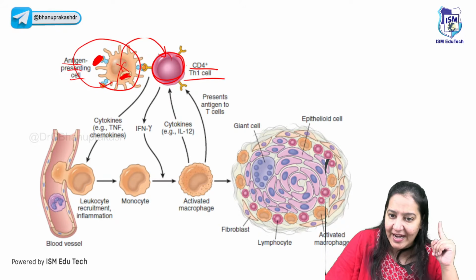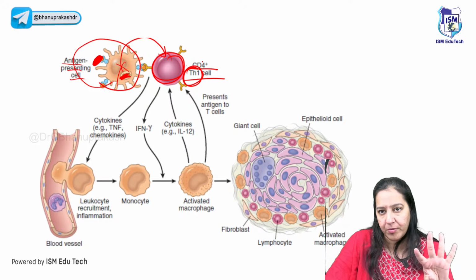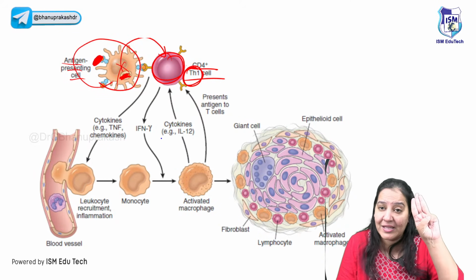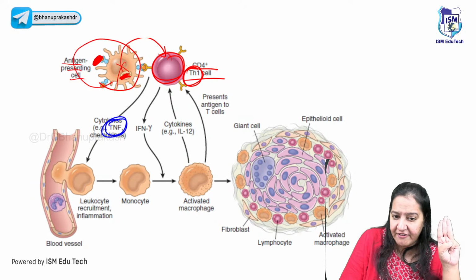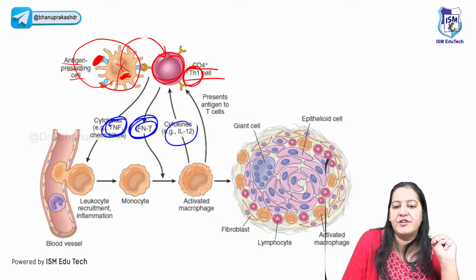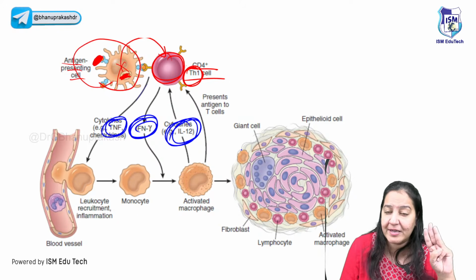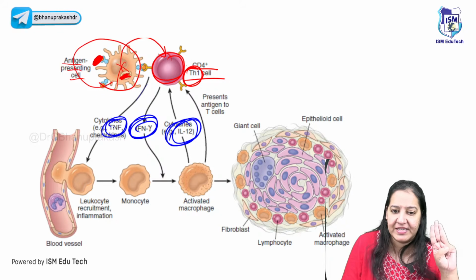So this T lymphocyte, the helper Th1 lymphocyte, will get activated. It will say, no problem. I will secrete 3 cytokines from me. The names of the 3 cytokines are TNF, interferon gamma, and interleukin. It will secrete 3 chemicals, and the 3 chemicals are bringing 3 types of cells.